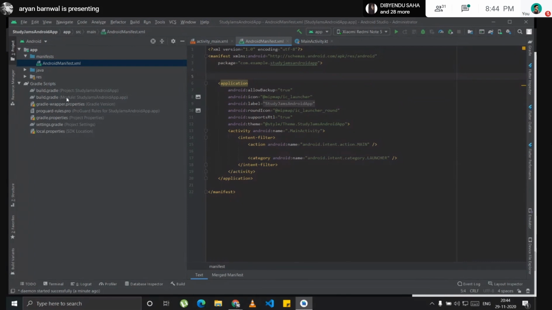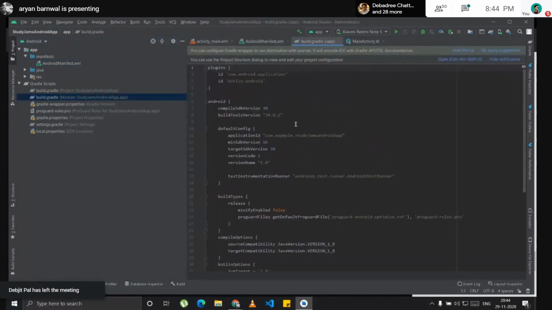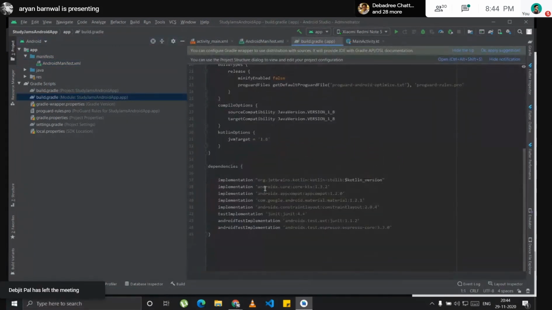There is a lot of mumbo jumbo here, which is not important right now. The next important thing in any Android Studio project is the build Gradle file. If you are coming from a web background, you will know about Bootstrap, Tailwind CSS, Skeleton CSS, and a lot of Material Design themes. If you want to use that in your app, you just paste the CDN here, and when the website loads, it will use the components from there. So not everything is provided by Android Studio by default.